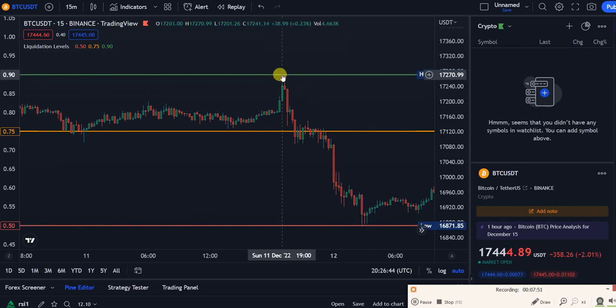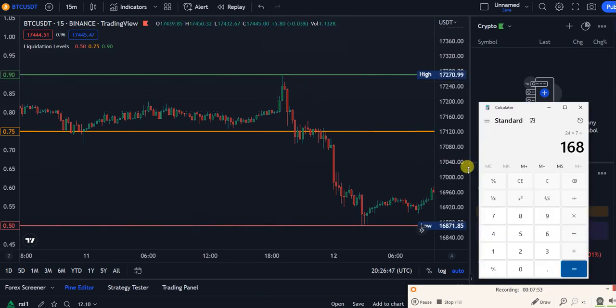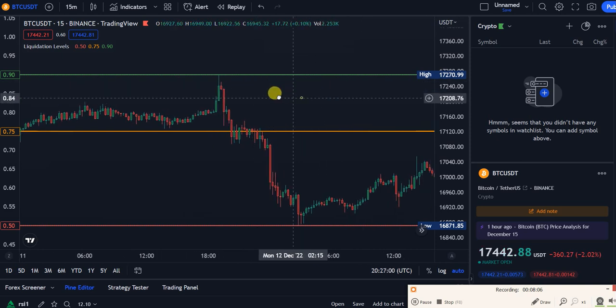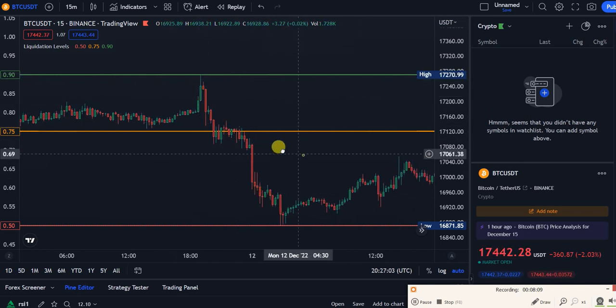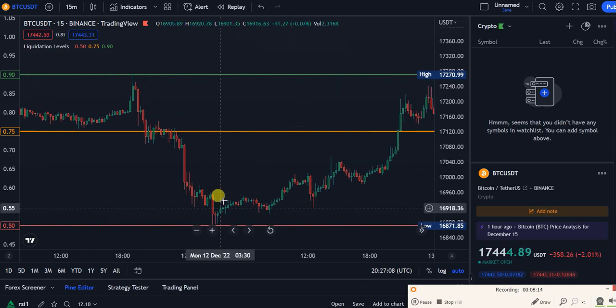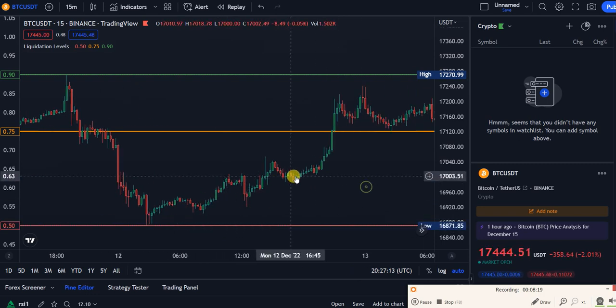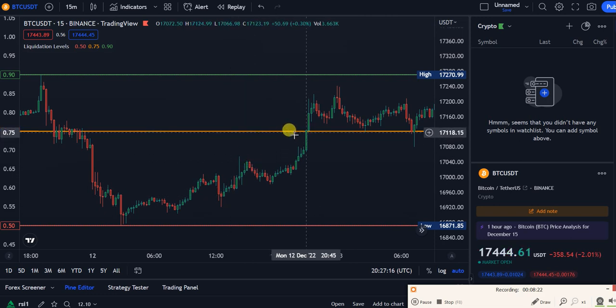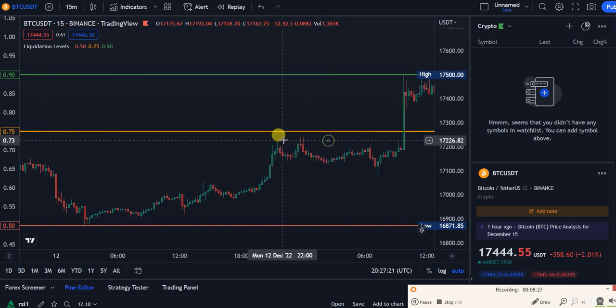So you took a short from 17,290. This is gold. Divided by 16,870, for example, and you made 2.3%. Not bad. If you use leverage, that's a different story completely. And you either close the trade and wait for a new one, or close the trade and go directly long. If you close the trade here at 1680 and take a long, you can maybe close half in here or close half in here, up to you, so you can break even.